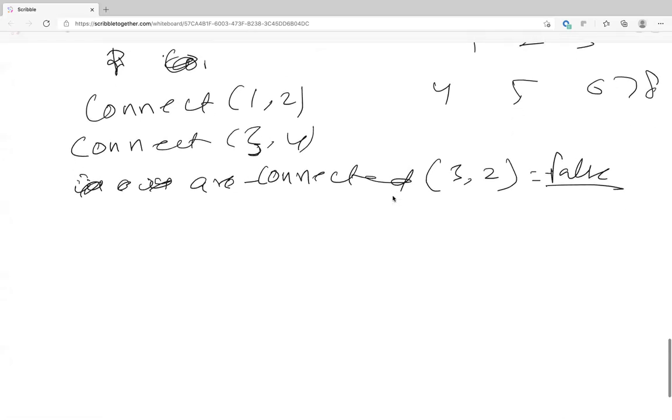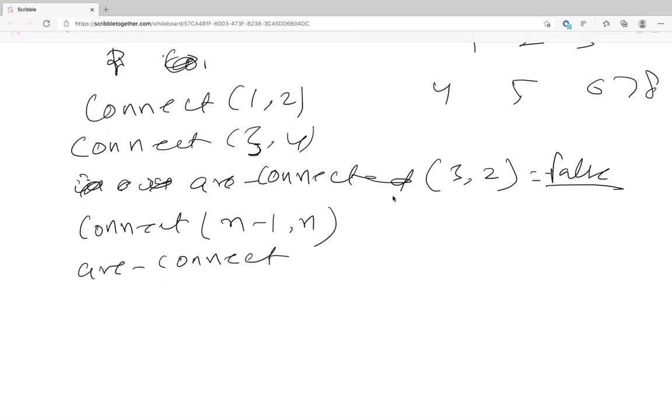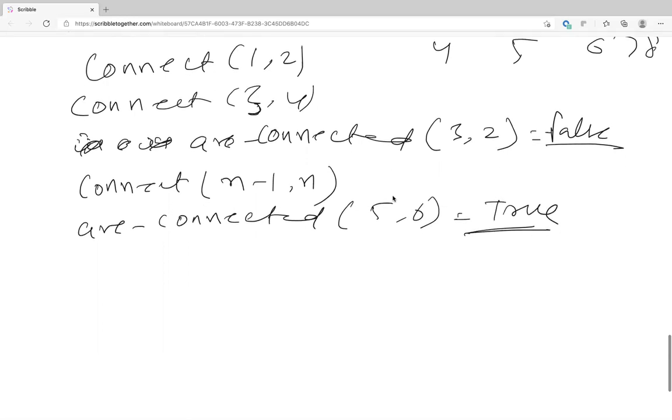And similarly, you'll have lots of queries. You keep connecting, let's say n-1 and n, and in between you'll shoot up a query, are 5 and 6 connected? So this will be either true or false. That's all. These are the only two queries, nothing else. So for connect also, you can do a direct DFS, right?